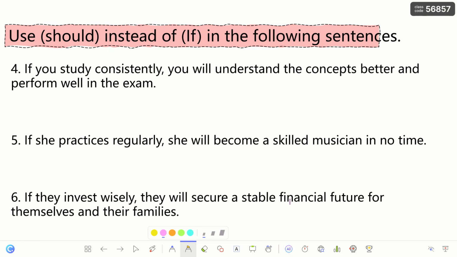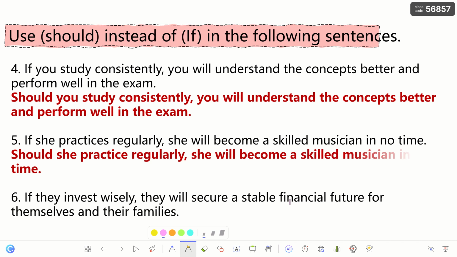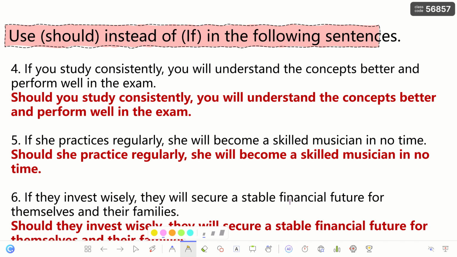Here, if you study consistently, you will understand the concepts better and perform well in the exam. So it becomes, should you study consistently, you will understand the concepts better and perform well in the exam. If she practices regularly, should she practice regularly, she will become a skilled musician in no time. If they invest wisely, they will secure a stable financial future. So, should they invest wisely, they will secure a stable financial future, blah, blah, blah.